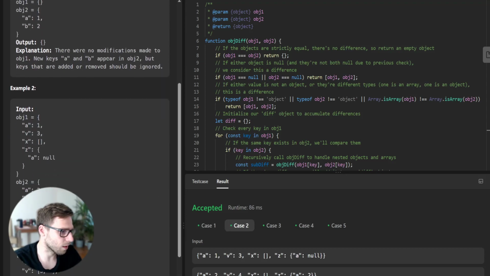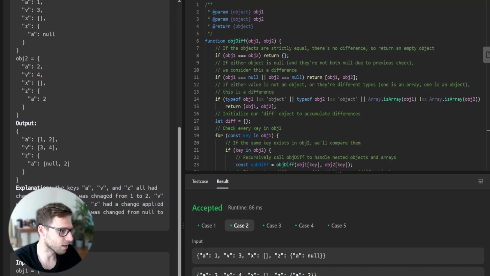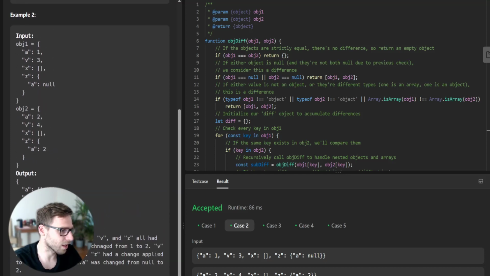In the second test case, the keys A, V, and Z all had changes applied. A was changed from 1 to 2, V was changed from 3 to 4, and Z had a change applied to a child object, ZA, which was changed from null to true. So you can see the changes: 1 to 2, 3 to 4, and null to true.